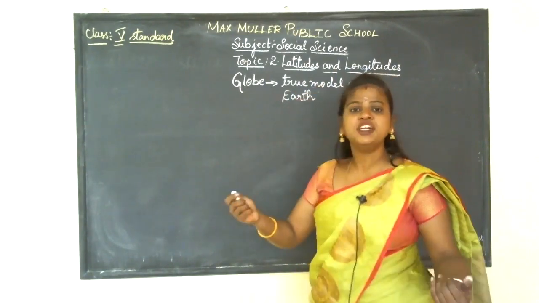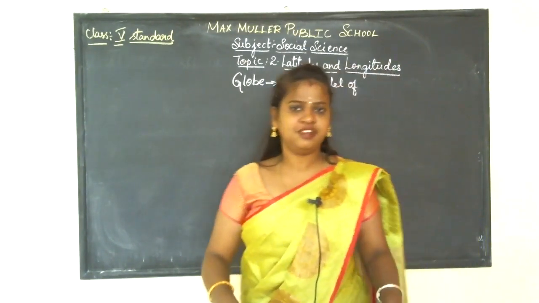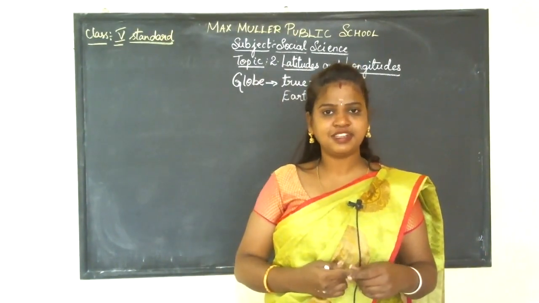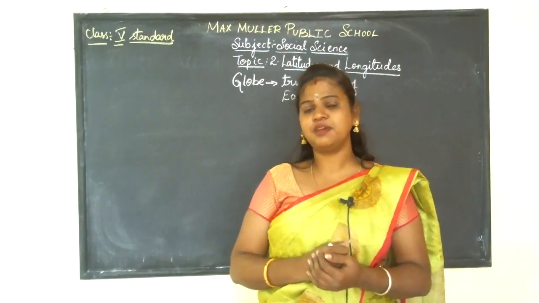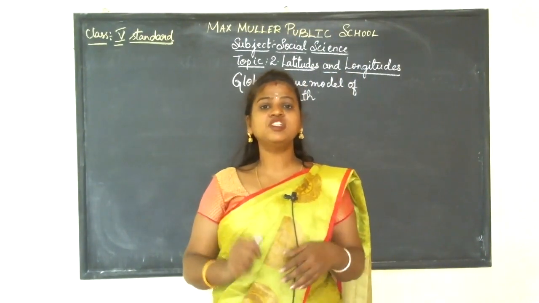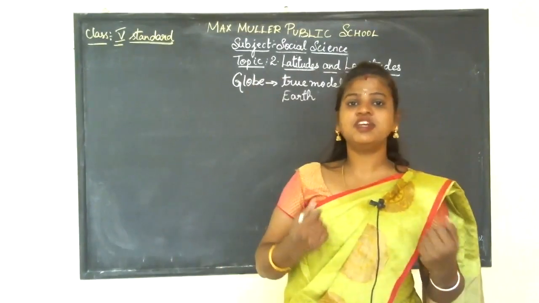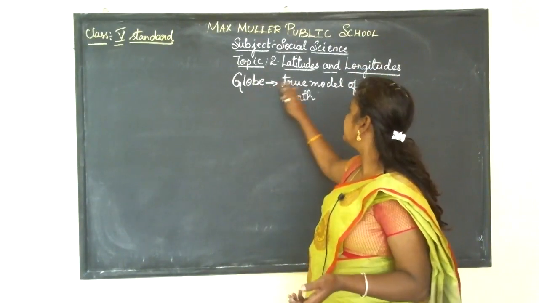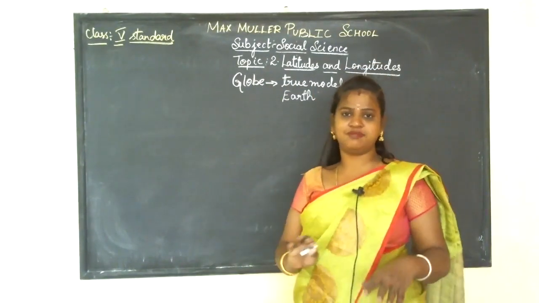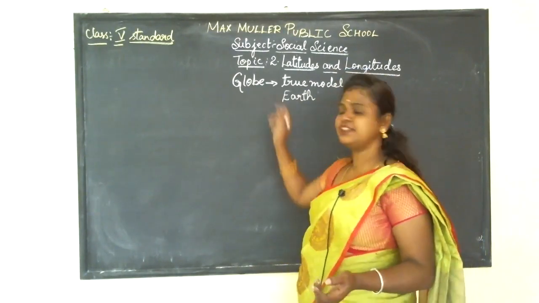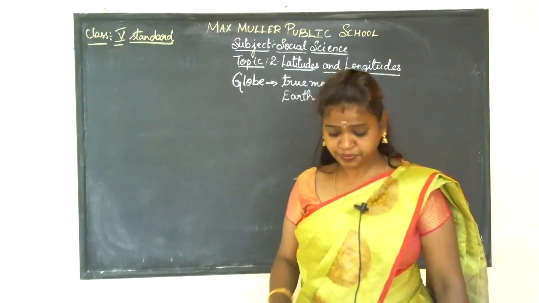Because we are living inside the Earth and we can't go outside the Earth and see the Earth, some geographers invented a globe, the true model of Earth. They created a model of Earth. This model of Earth is called a globe.